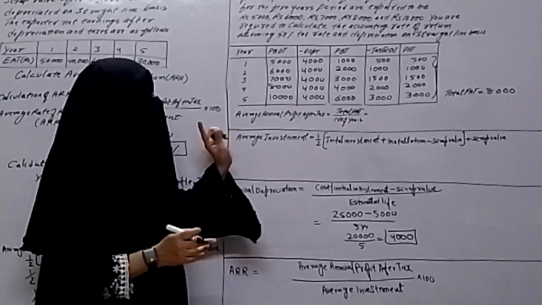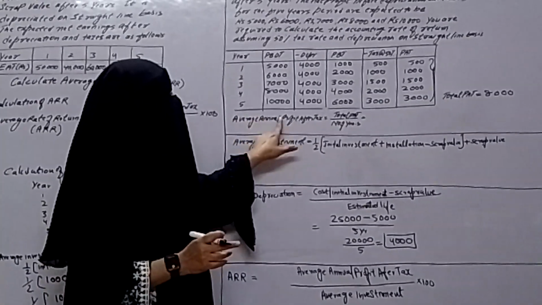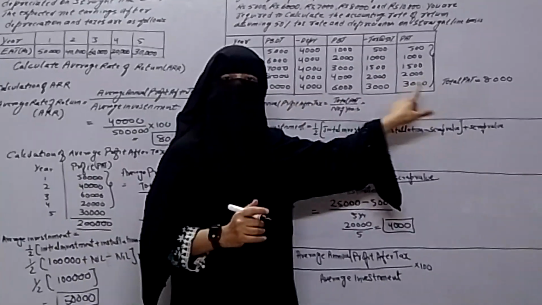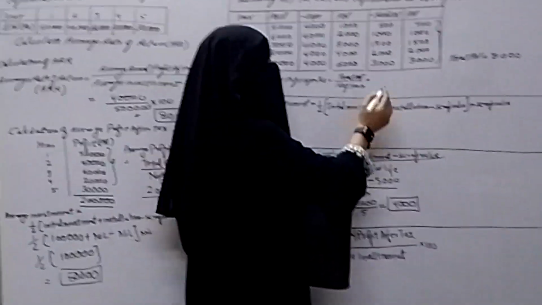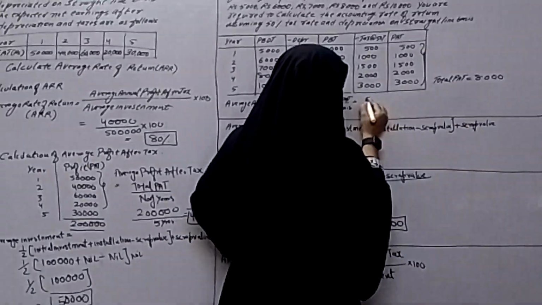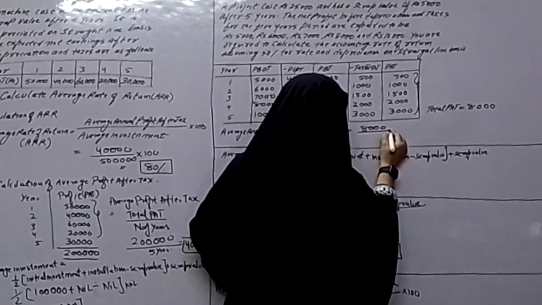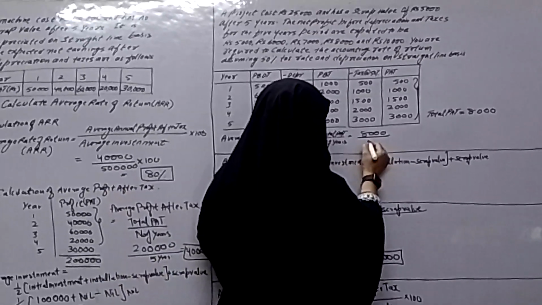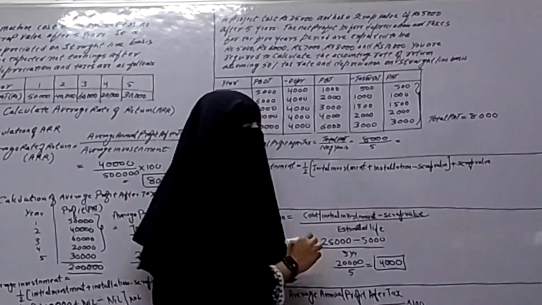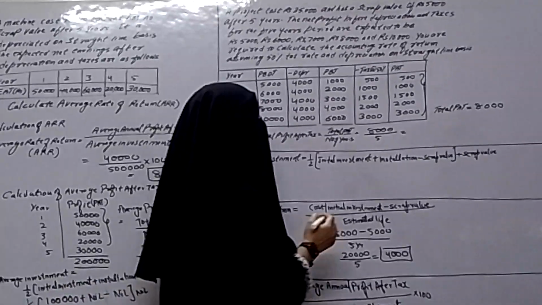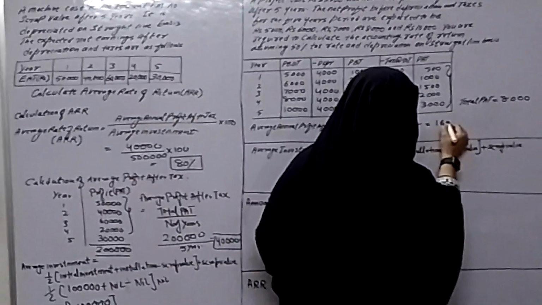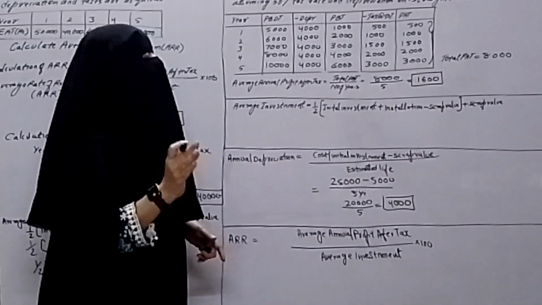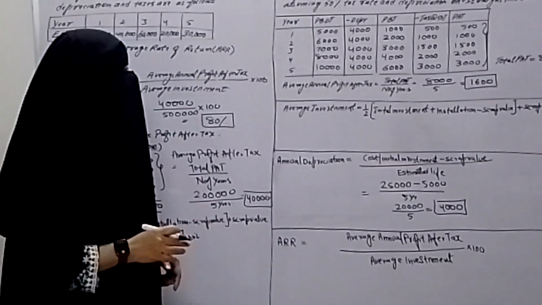Now we have the total PAT. Now what we have to do? We have to find out average annual profit after tax. So for that, the formula is total PAT by number of years. Just now we calculated the total PAT. It is 8,000, and here number of years are 5. So 8,000 divided by 5, we will get 1,600. So this is our average annual profit after tax, 1,600.